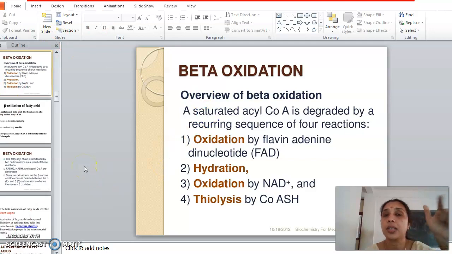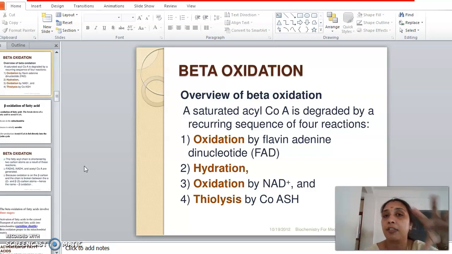It's cyclic. These are the events happening during one round of beta oxidation, and this pathway continues, or the cycle repeats, till all the carbon atoms are released in the form of acetyl-CoA. So if it is a 16 carbon compound, there will be 7 rounds of beta oxidation happening, releasing 8 molecules of acetyl-CoA. Clear? Now what happens with acetyl-CoA then?